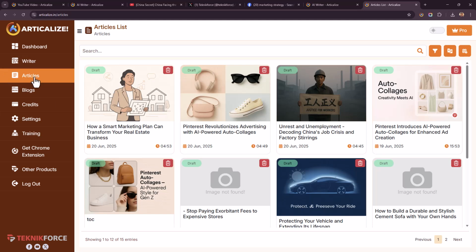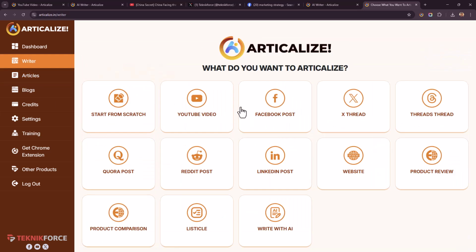Now Articleize has the same deal for every single platform. Whether you are on Threads or on Quora or on Reddit, you just hit the Articleize button and it will convert that content into articles. So it's like your constant companion. You don't have to go back to any platform. All you need to do is hit this button no matter where you are. If you see something while you're browsing that you like, click this button and Articleize it. That's how easy it is.